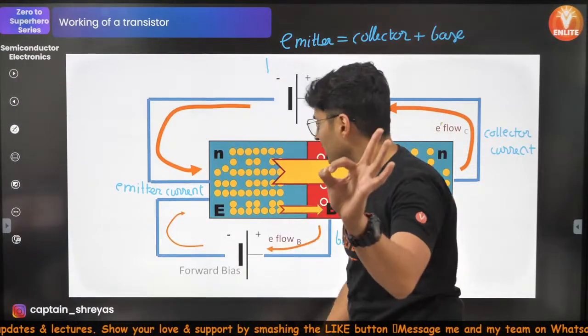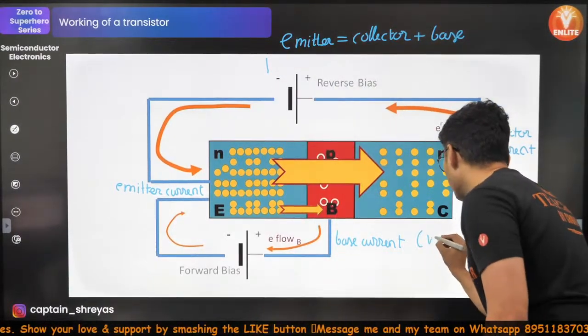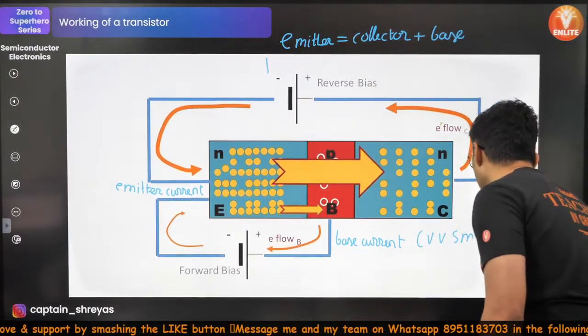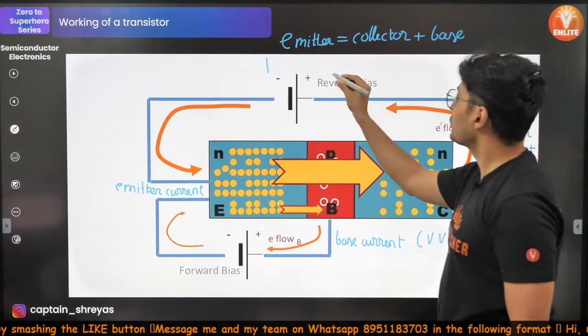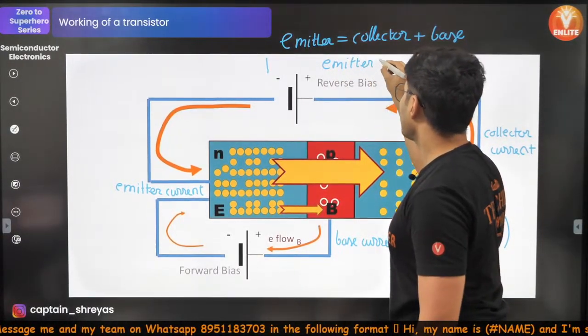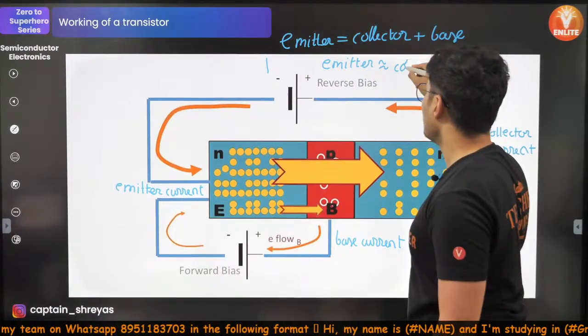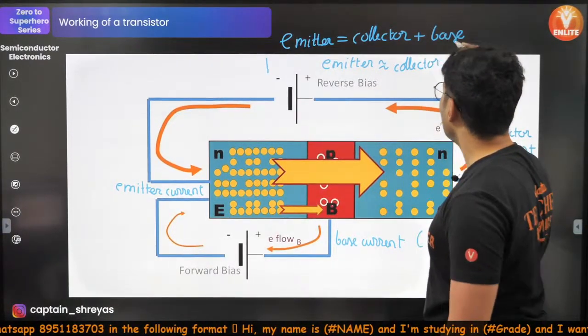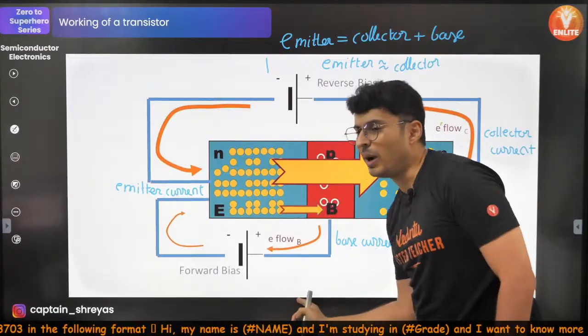But the base current is very, very small. So usually you end up saying emitter current is approximately equal to the collector current because the base current is very small. Very few Pandus escape.